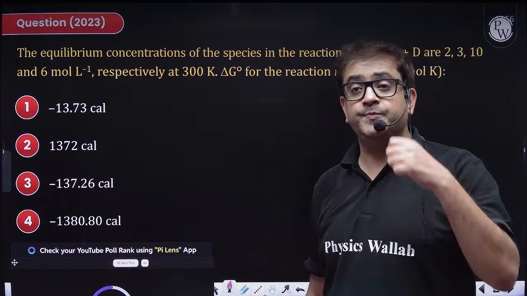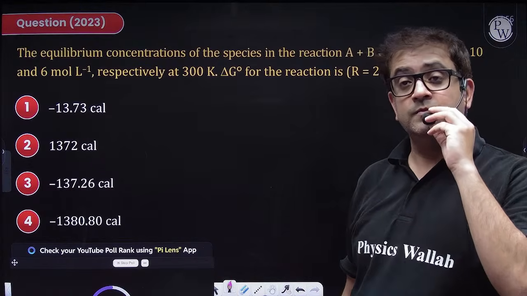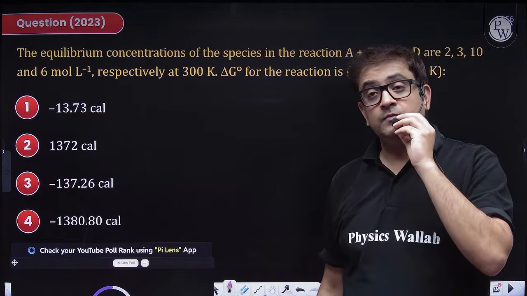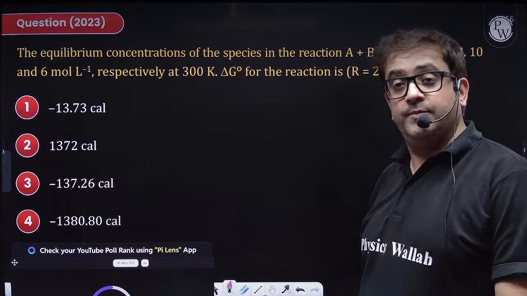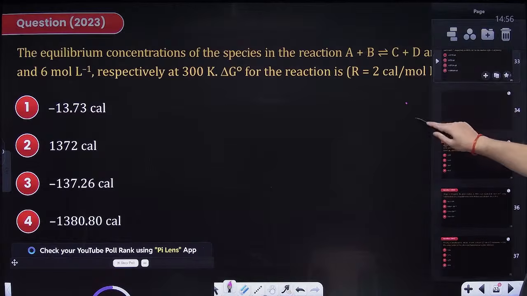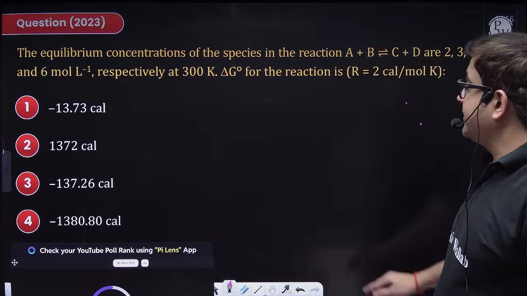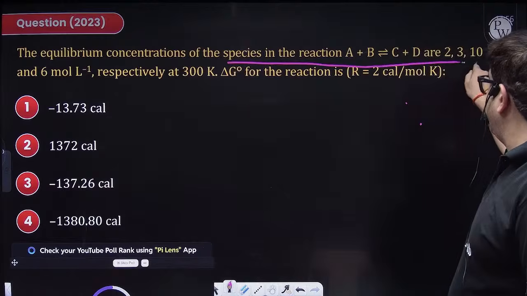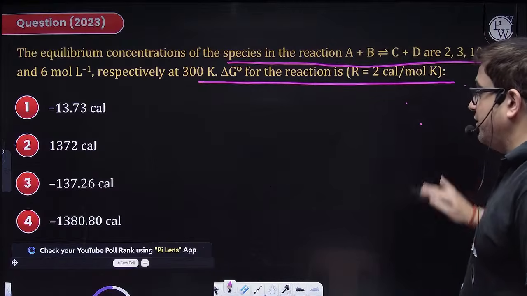Good, good. Perfect. Now attempt this one. I've already started the timer. Again, you have to be calculative beta. The equilibrium concentration of the species in the reaction A are these respectively. You have to calculate the value of delta G.